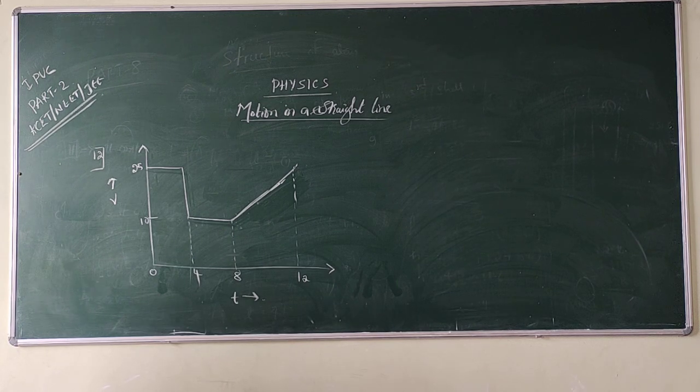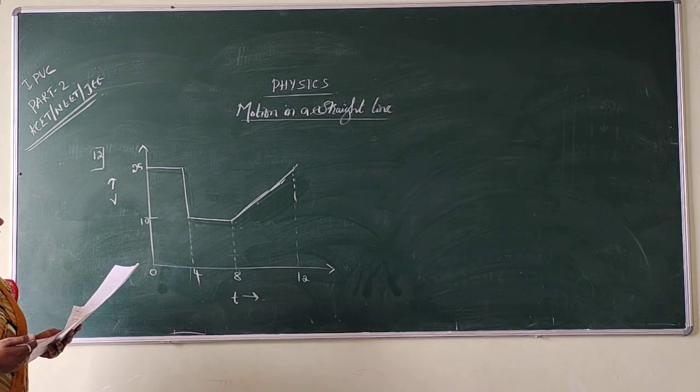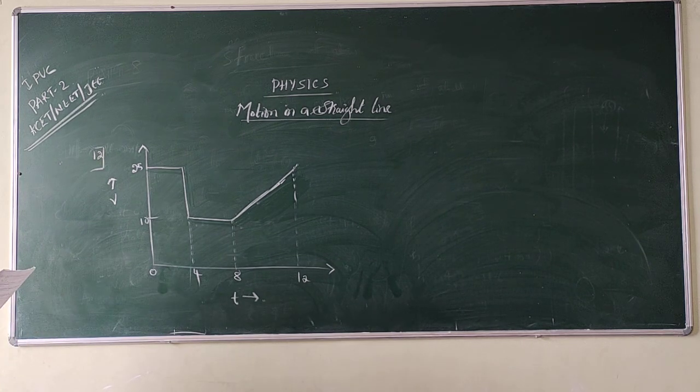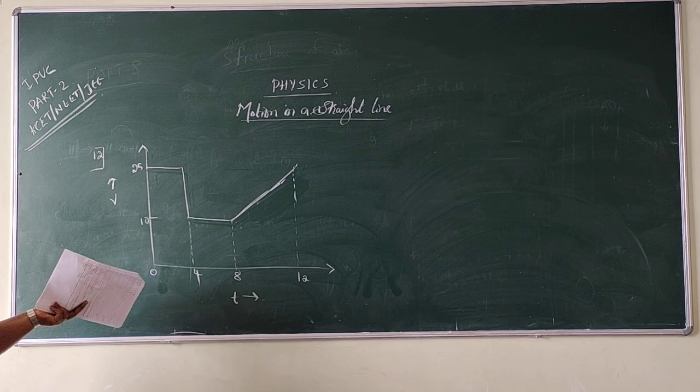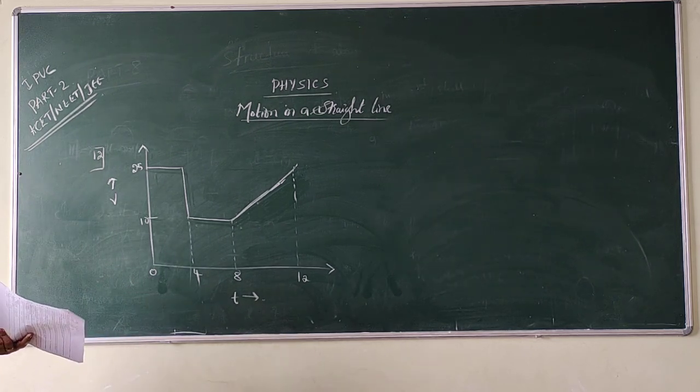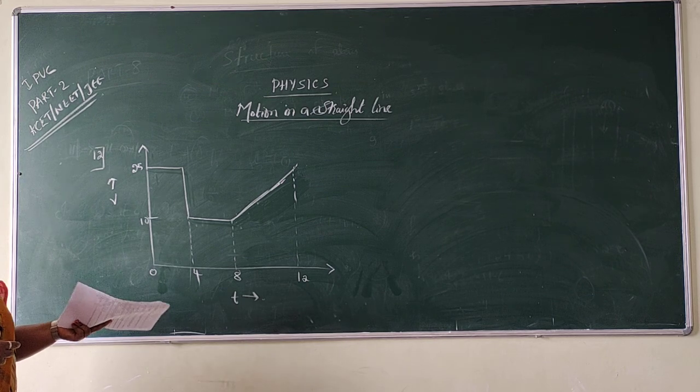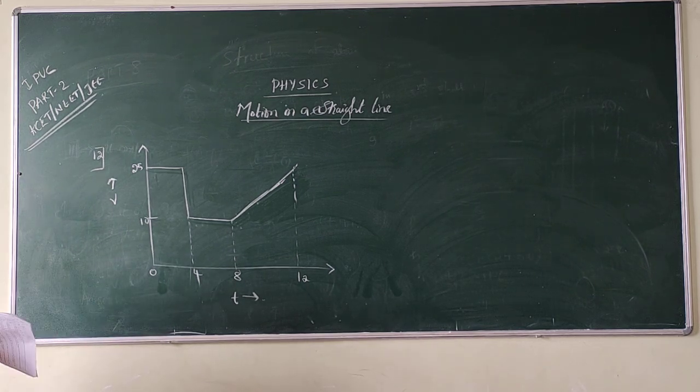The object is moving along a straight line, and we need the average velocity of the particle. Sometimes its velocity is constant, sometimes its velocity is varying, sometimes its velocity is decreasing. So it varies in every time interval. So we have to calculate the average velocity. How to calculate the average velocity? The average velocity can also be calculated by adding the velocities and dividing by the total number of terms that we added. Like that also we can calculate.